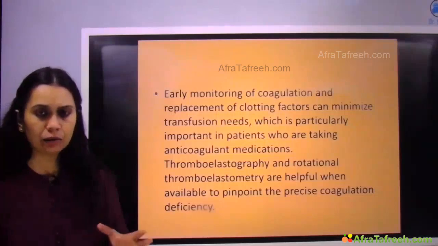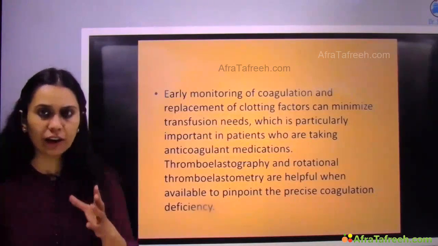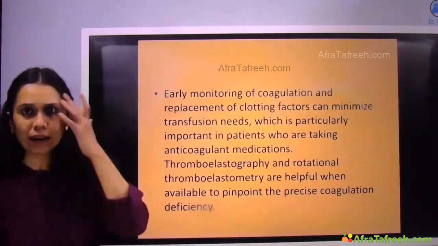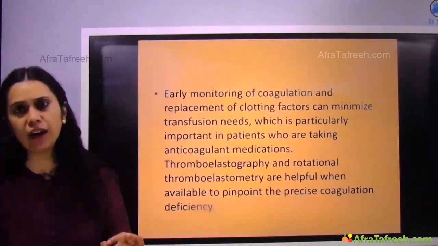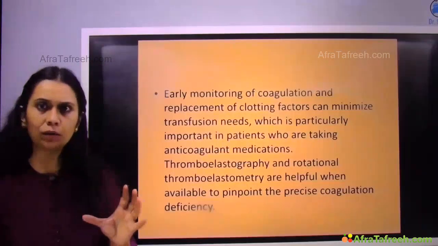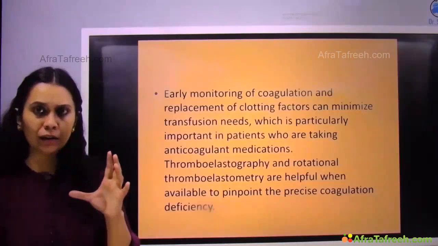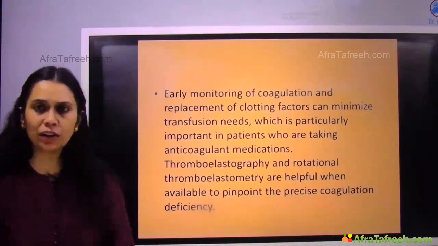So thromboelastography and rotational thromboelastometry are two monitors which are helpful, when they are available, to pinpoint the exact coagulation abnormality, deficiency, which factor, which part, which of the intrinsic and extrinsic pathway is deficient, from where the coagulation disorder is happening.